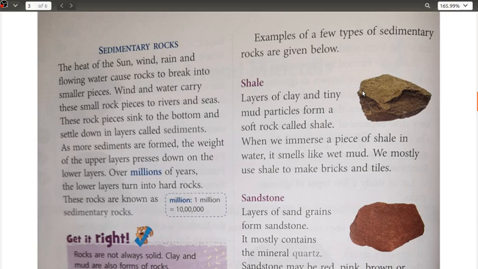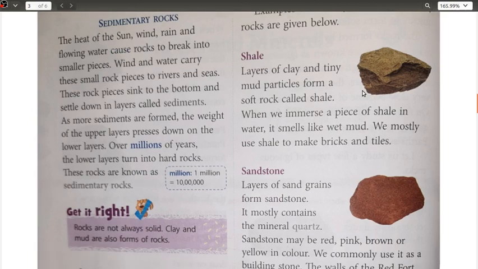Okay, so when we are talking about this particular type of sedimentary rock, layers of clay means it is a kind of soil only, mitti. Layers of clay and tiny mud particles form a soft rock. That is, this shale is a combination of clay and mud particles. When you put this shale rock in water, it smells like wet mud, and it is mostly used to make bricks and tiles.